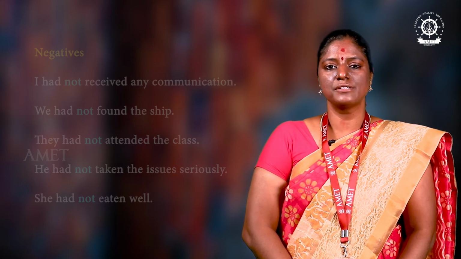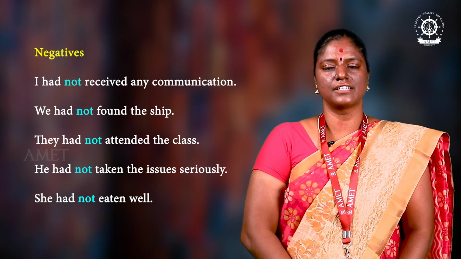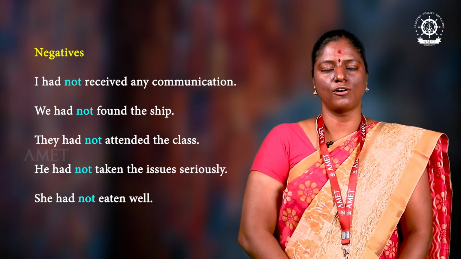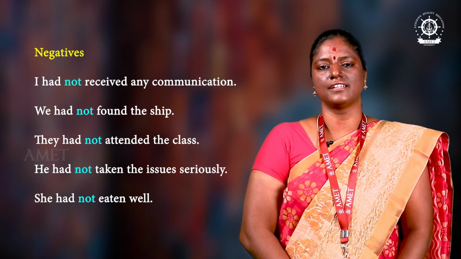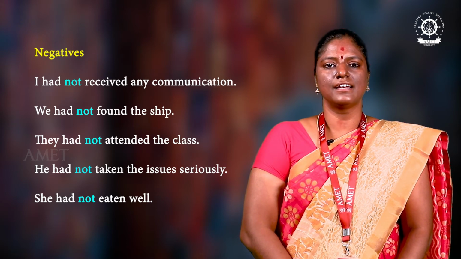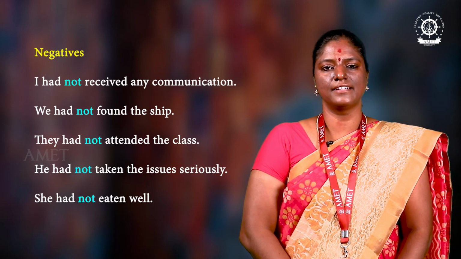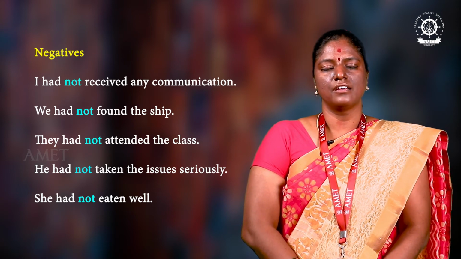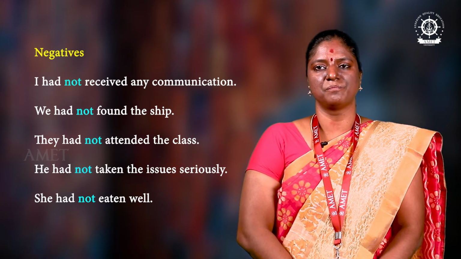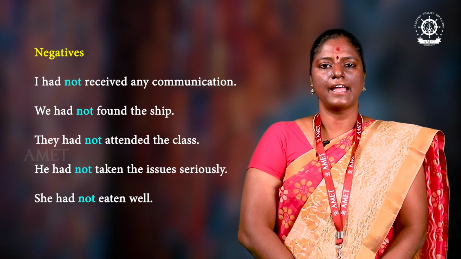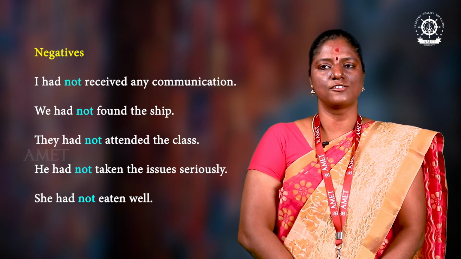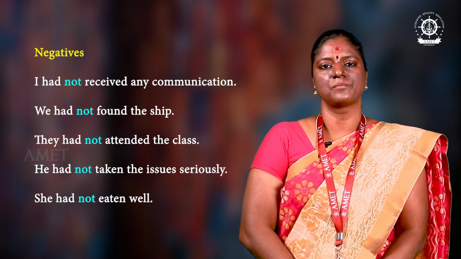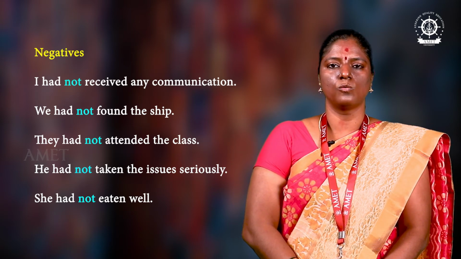Next, we'll move on to negative statements. How can we use negatives in past perfect tense? Not can be added. We have to add not between had and V3. Let's see some examples. I had not received, had and then not and then V3. I had not received any communication. We had not found the ship. They had not attended the class. He had not taken the issues seriously. She had not eaten well.